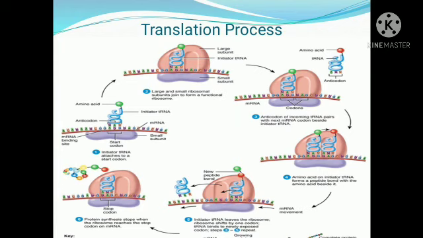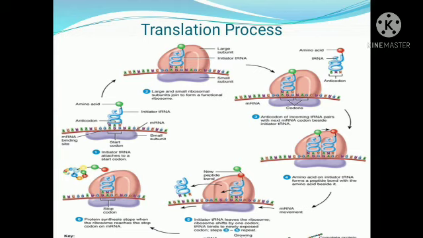The initiator tRNA with methionine fits into the P site of the ribosome. We can see that in the large subunit there are three areas: E, P, and A sites. The first tRNA for methionine fits into the P site. That is the second step.